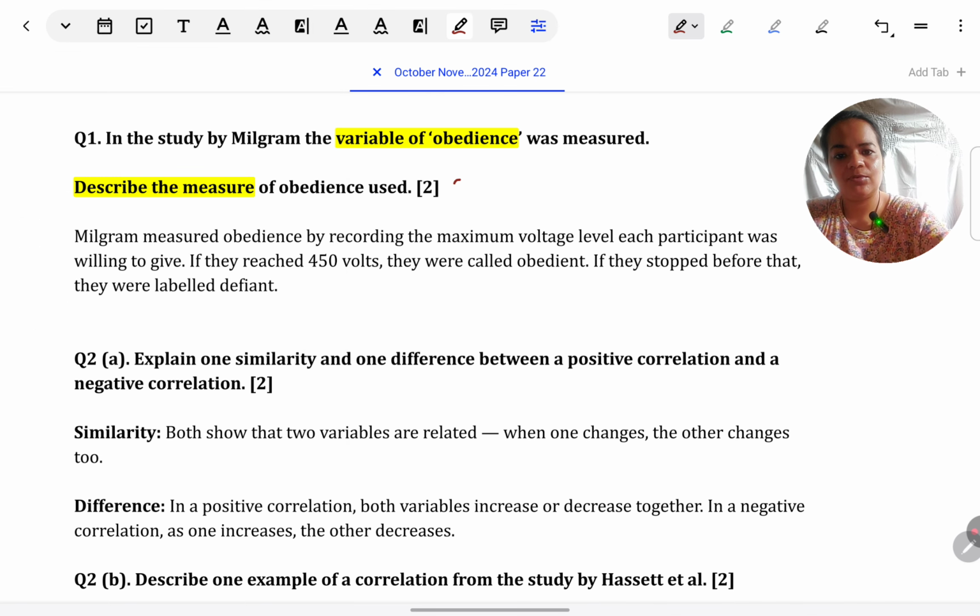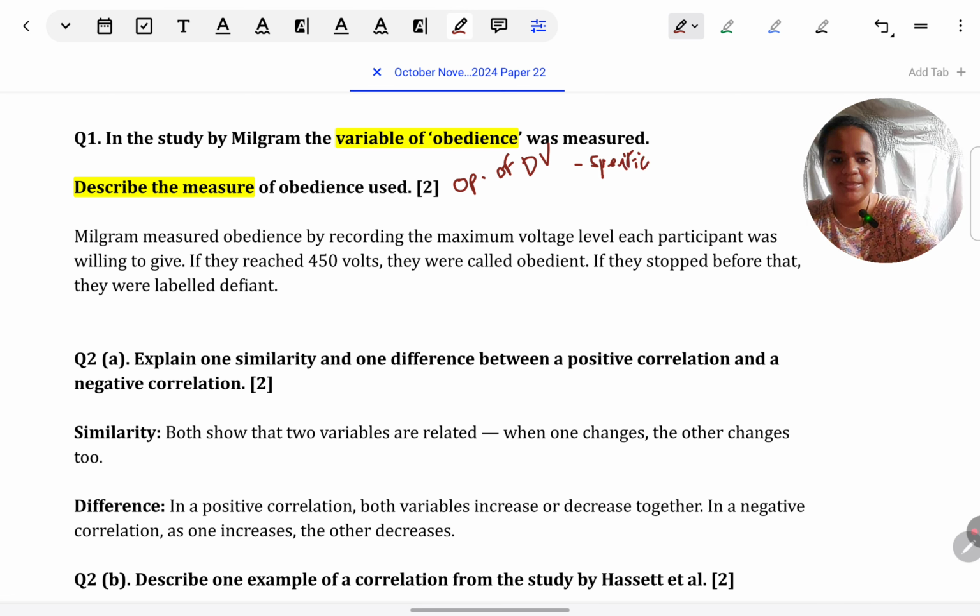This is an operationalization of the DV type of question. What they can do is for any of the core studies, they can take up the dependent variable and they can ask you how it was measured, meaning how it was operationalized. When you answer such a question, the key thing is to be as specific as possible. For this question, most students will write by measuring shock levels. That is not specific, that's very broad and generalized. So, first, what you should do is specify exactly what was measured. When we say shock level, what about the shock level was measured?